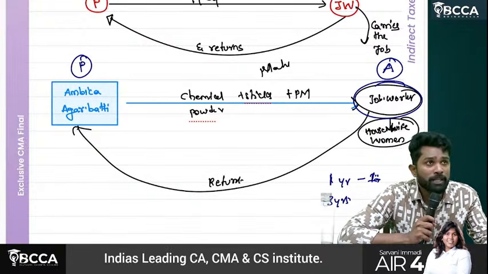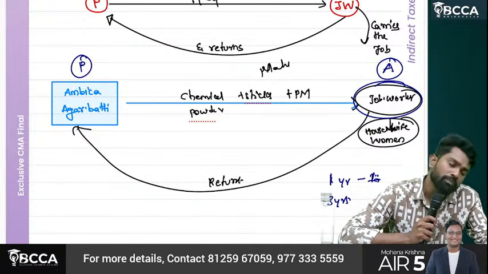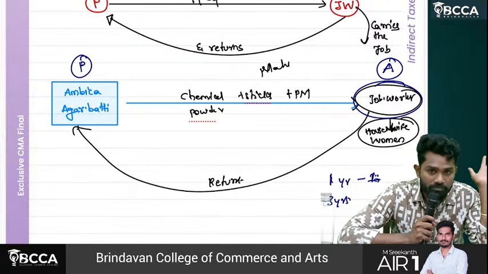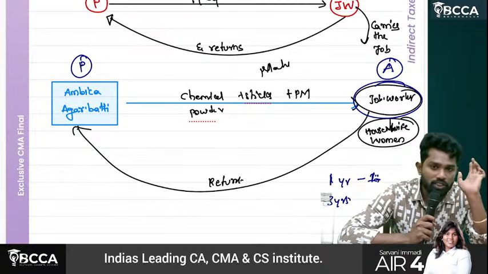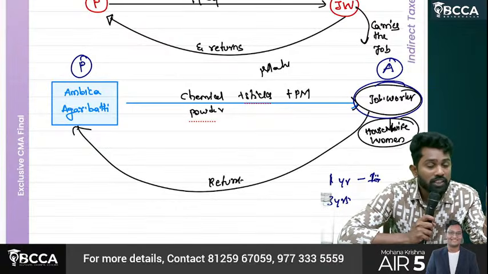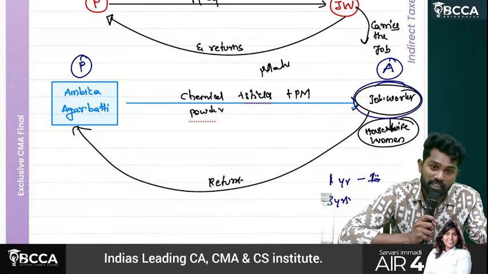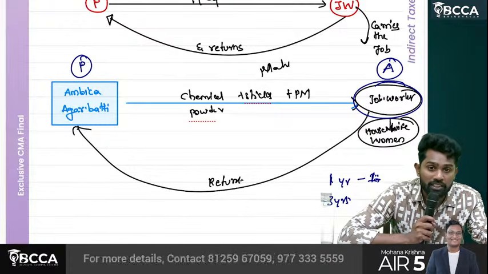Sir, there will be extended time limits also. Consider those extended time limits also. Job worker didn't return them. Now, first initially it's not a supply, but what the provision says is, if he didn't return within the time limit, then the principal has to raise an invoice and it has to be treated as a supply.